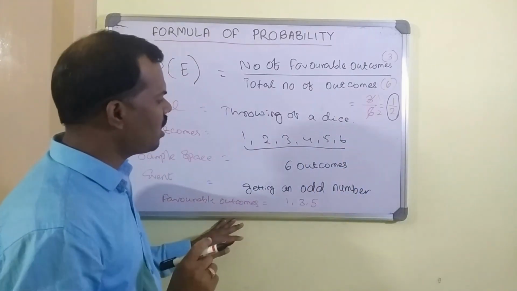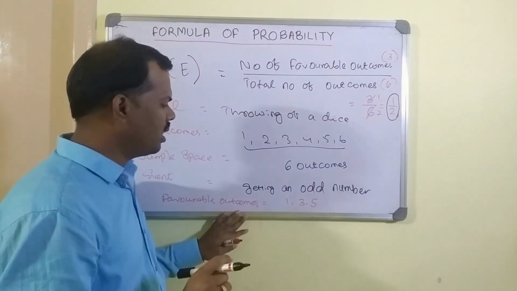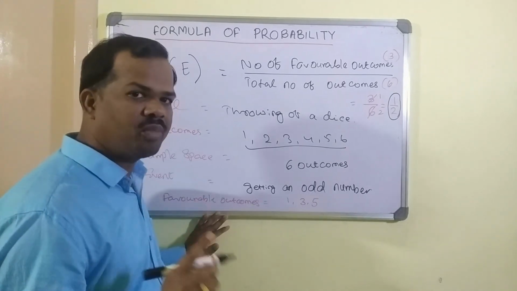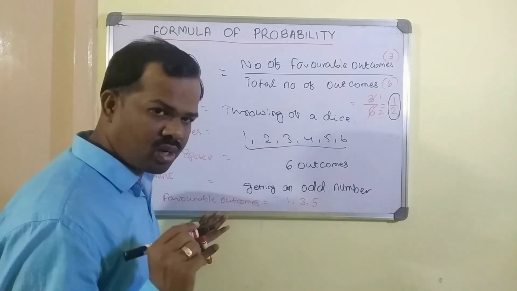Similarly, you can figure out the probability of getting an even number. That is something which you have to find out at home.